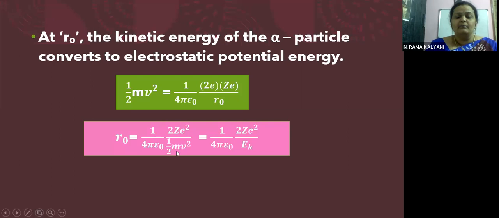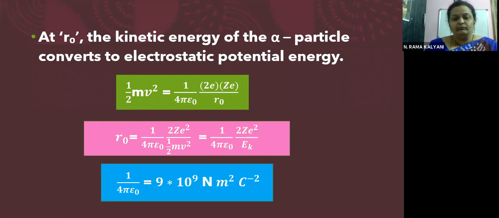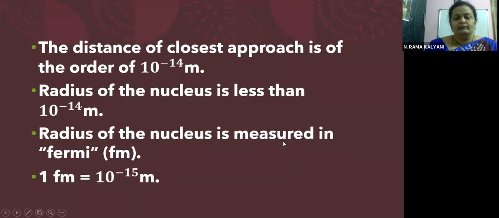What is this half mv square, children? It is nothing but the kinetic energy of the alpha particle. So rewriting the same equation: R0 equals 1 by 4 pi epsilon naught into 2Ze square by EK, the kinetic energy of the alpha particle. Here 1 by 4 pi epsilon naught is taken numerically as 9 into 10 to the power of 9 newton meter square coulomb inverse square. This is the value of 1 by 4 pi epsilon naught. The distance of closest approach is of the order of 10 power minus 14 meters.